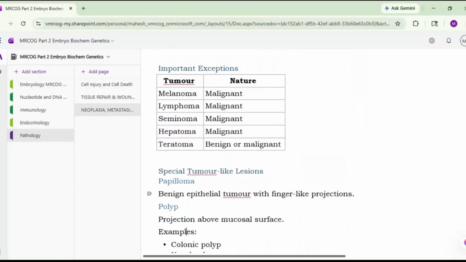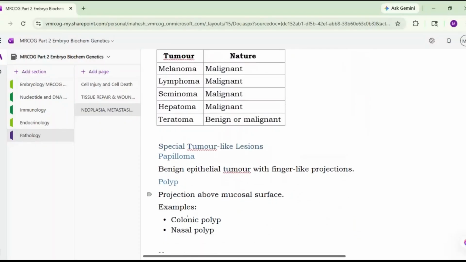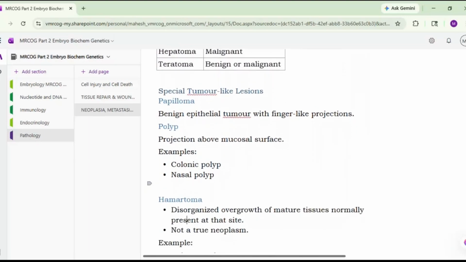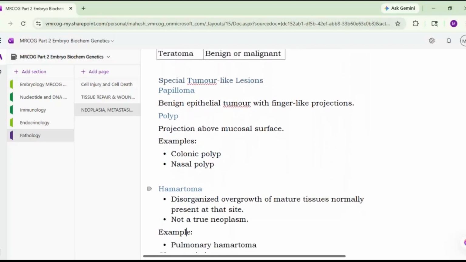Okay. Then coming to the tumor-like lesions, like papilloma. It is a benign epithelial tumor with finger-like projections. That is papilloma. Then polyp. It is a projection above the mucosal surface. So examples are colonic polyp, nasal polyp, etc.